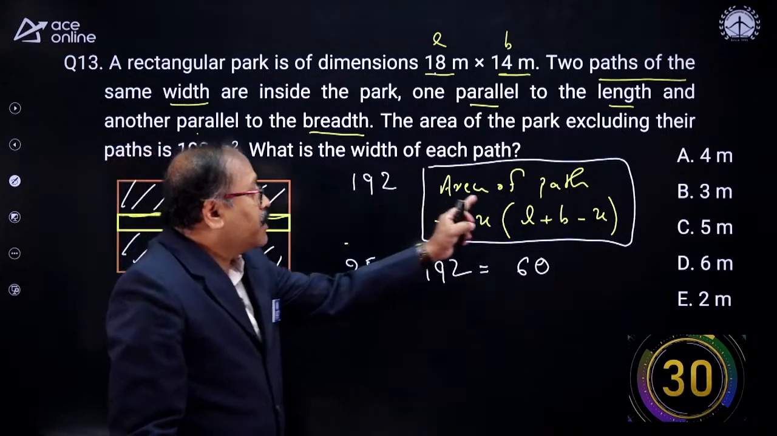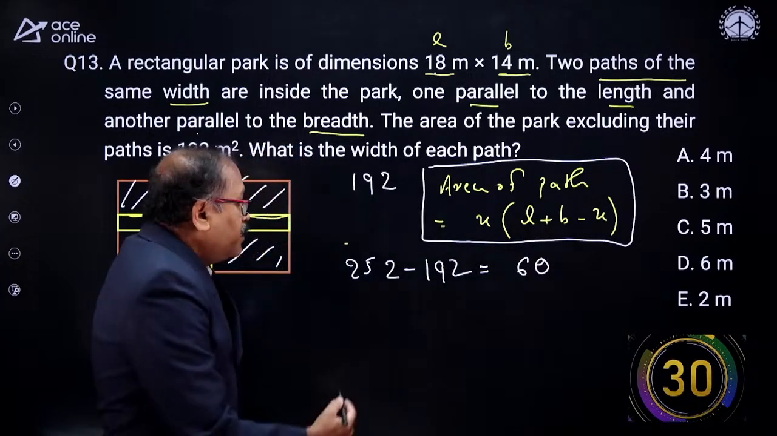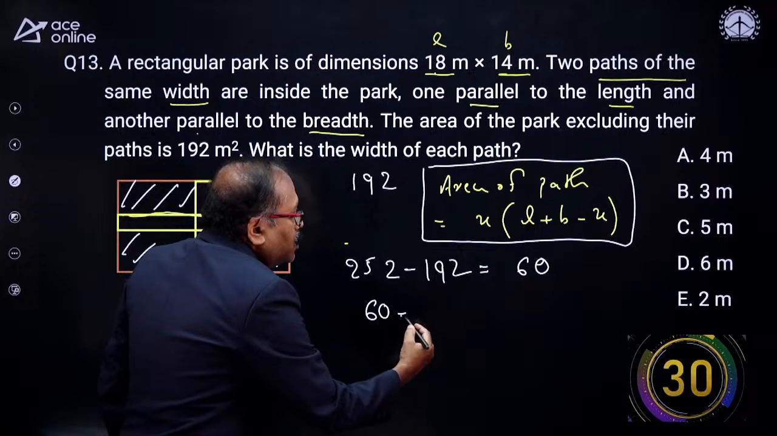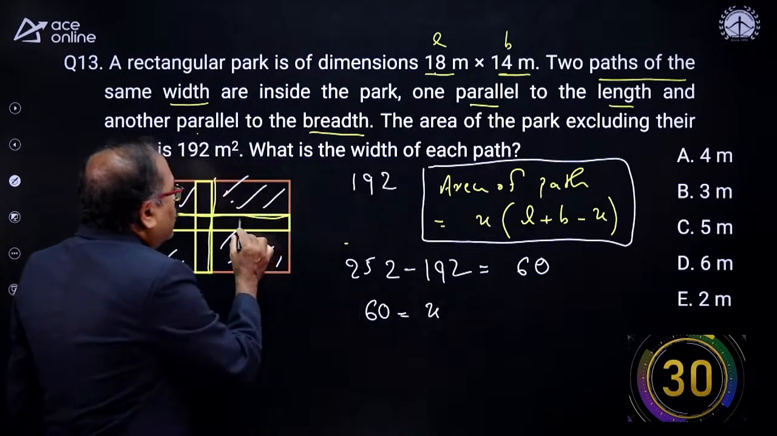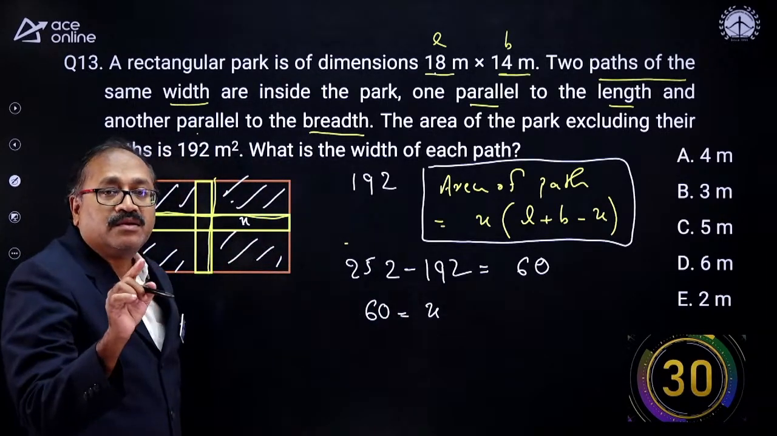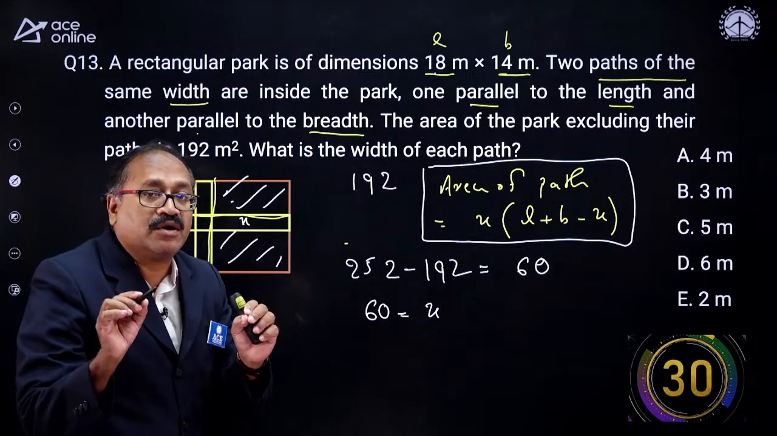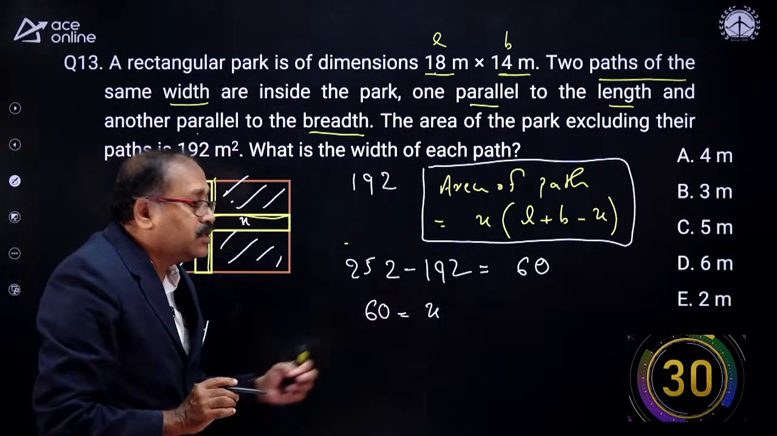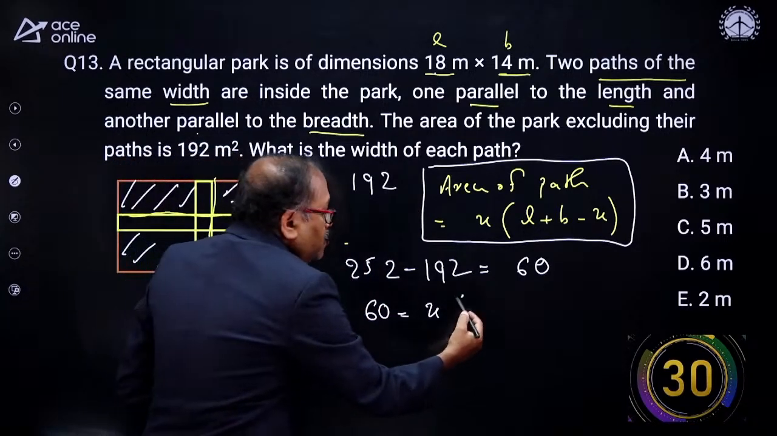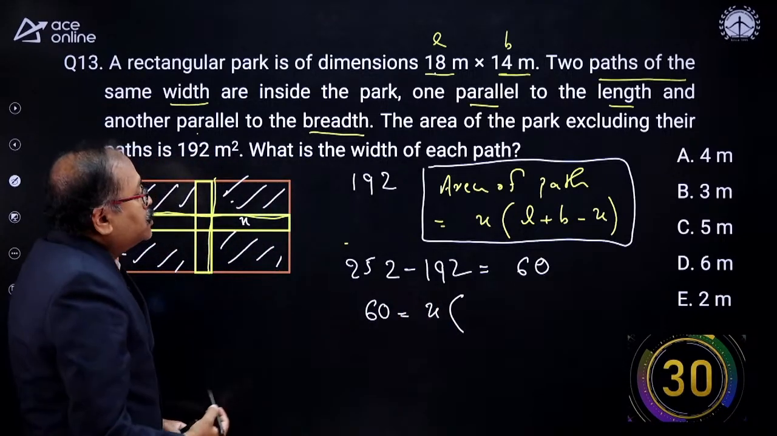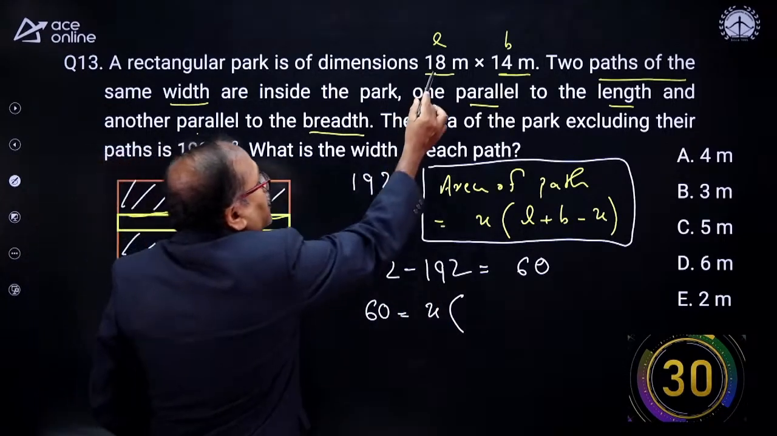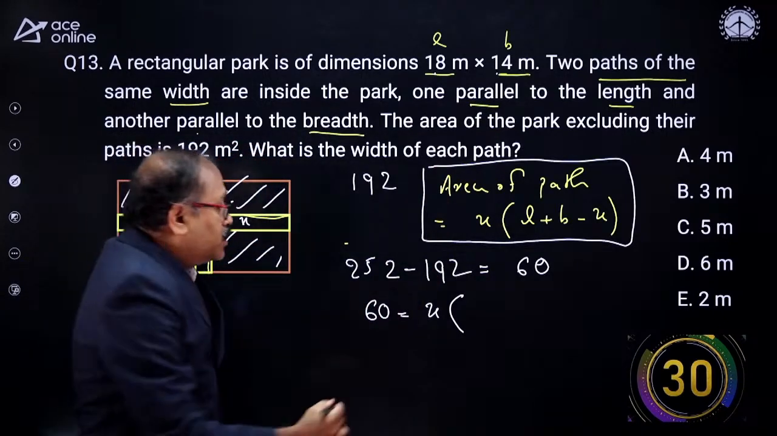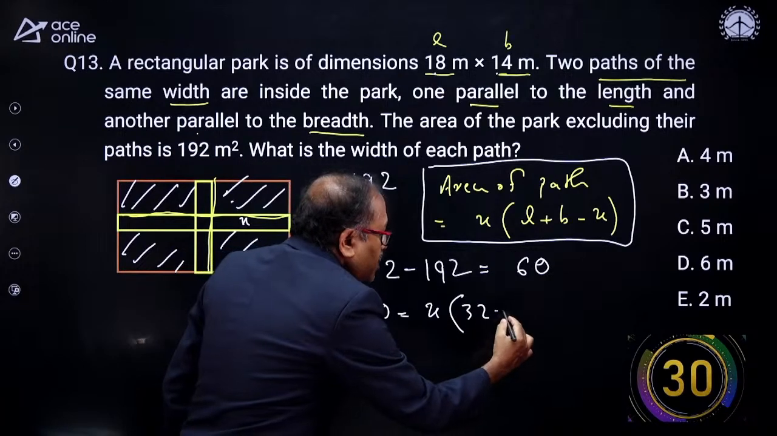The area of the path, which is 60, is equal to x into L plus B minus x. Here x represents the width of the path. That means I need to find out x. So what is L and what is B? 18 plus 14 is 32. So that is x into 32 minus x.